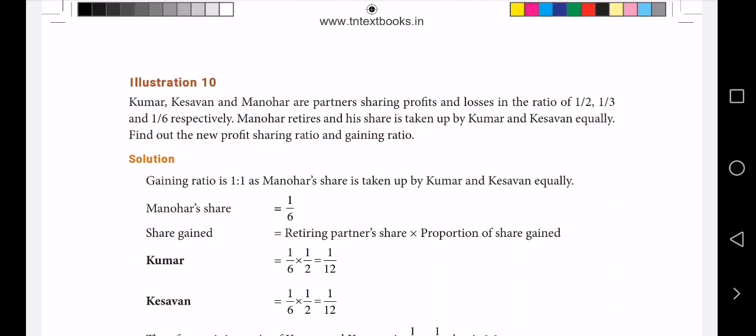So we call this equal gain. Do you agree now? Why are we framing this heading as equal gain? Because the outgoing partner's share is taken by the other 2 remaining partners equally. So find the new profit ratio and gaining ratio.